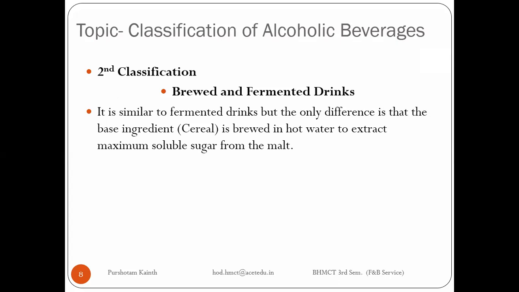Earlier it was the whole seed of barley, now we have it in crushed form. By adding hot water, it is ready for the fermentation process. This is the process known as brewing, done in hot water to extract maximum soluble sugar.